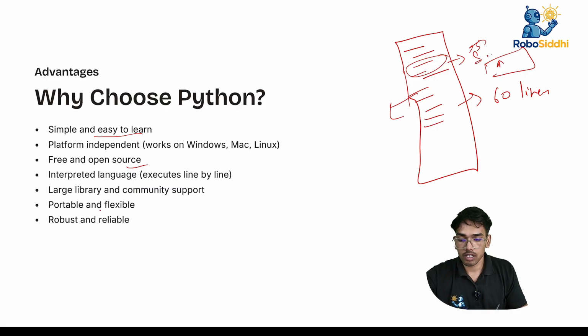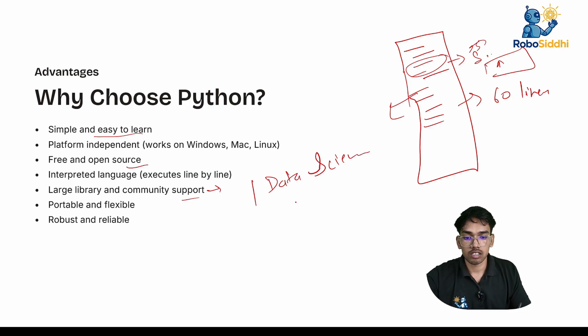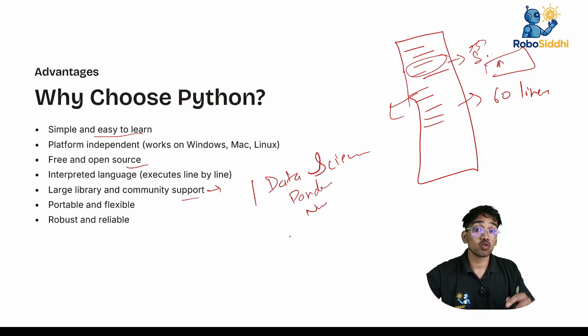Large library and community. It's very important if you are in data science and want to pursue it, because you have to use pandas, numpy, and so many libraries. They make it so easy. If these libraries were not there, you would have to write the whole process, which takes a lot of time. But due to its libraries and community, it helps so much.